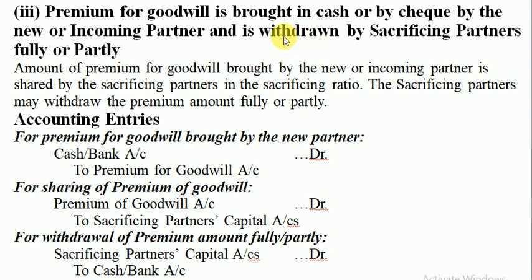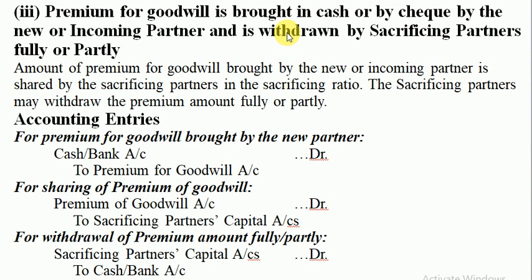This word is important. Withdrawn by sacrificing partners either fully or partly. That means the money which was retained in the previous case 2 is not retained in the business. It's not kept in the business. But here in case 3, it is withdrawn by the sacrificing partners.